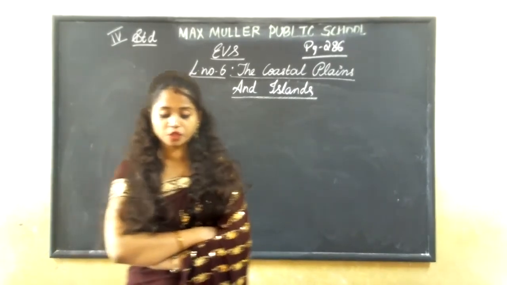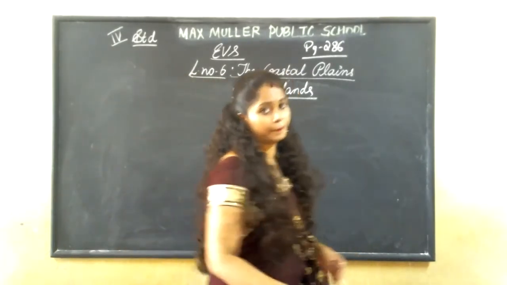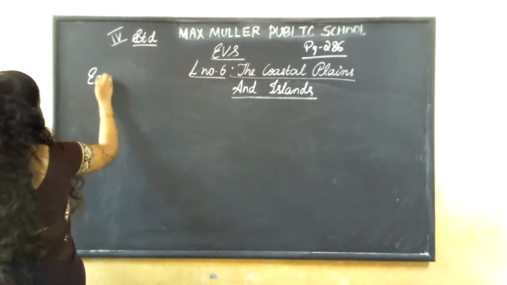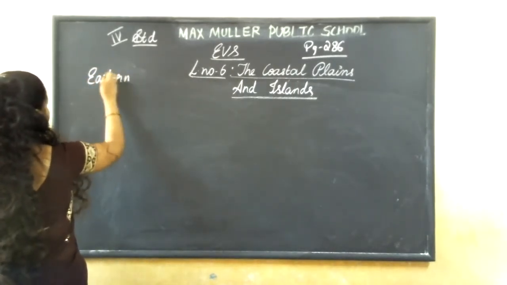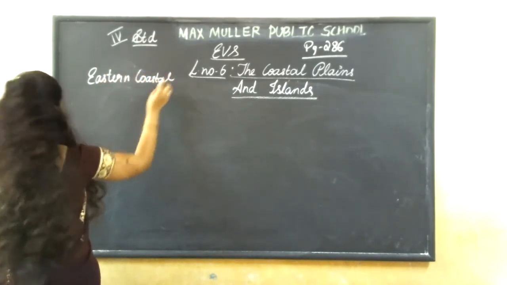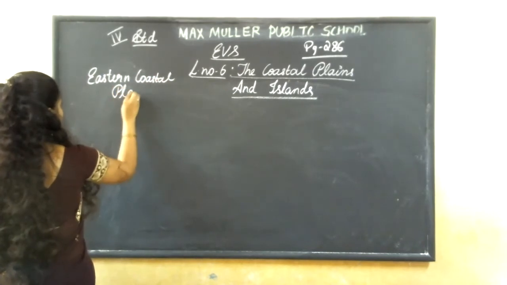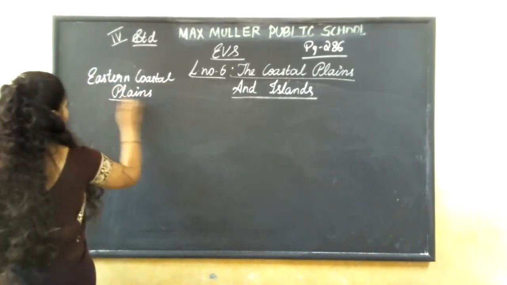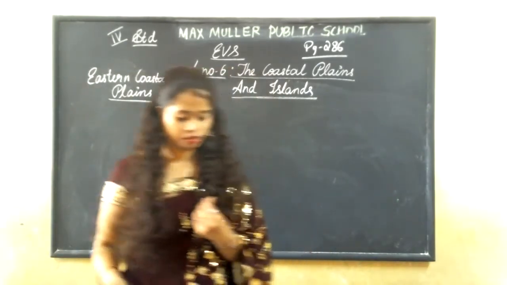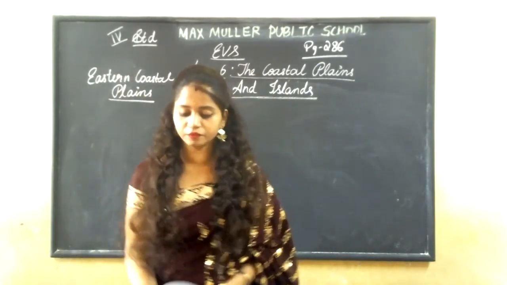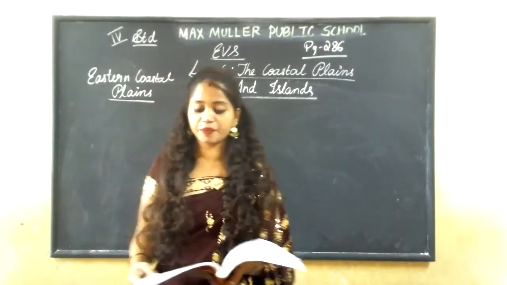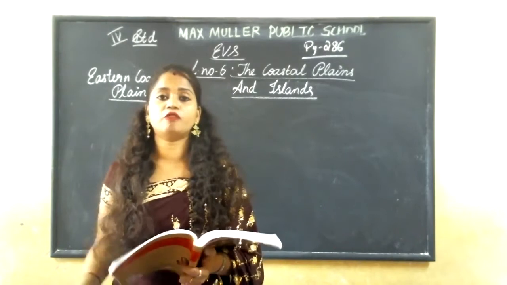Now next comes the eastern coastal plains. Now we are going to learn the eastern coastal plains. The eastern coastal plains lie between the Eastern Ghats and the Bay of Bengal.